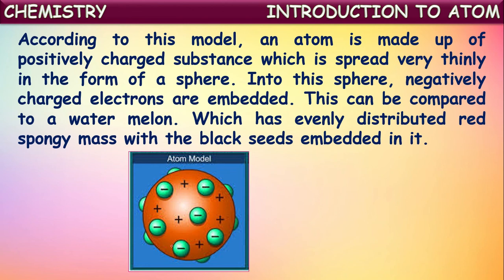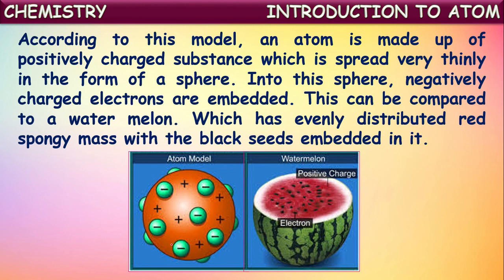This is as shown here. So this can be compared to a watermelon, which has an evenly distributed red spongy pulpy mass with black seeds embedded in it. See here how it is. A watermelon, as we know, contains red pulp completely spread over in a sphere shape. In that there will be black seeds embedded in it.